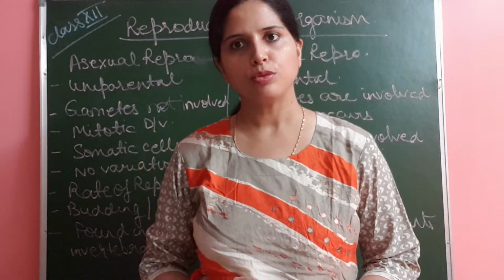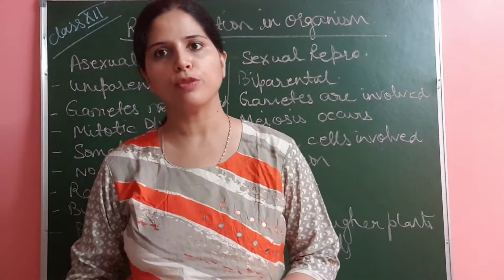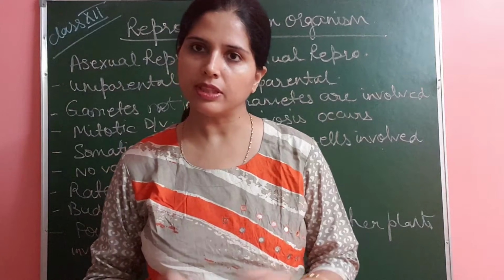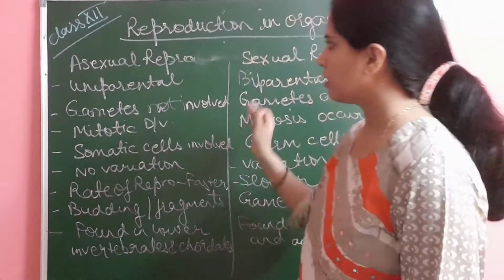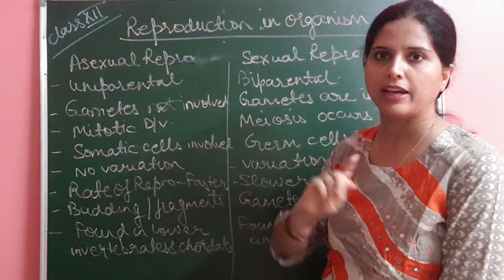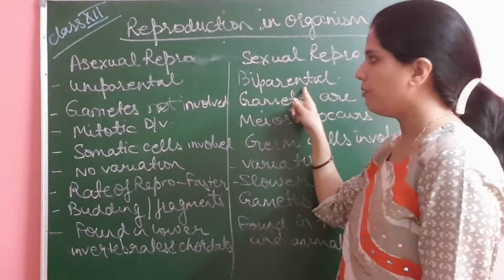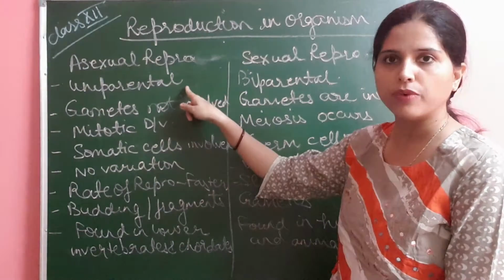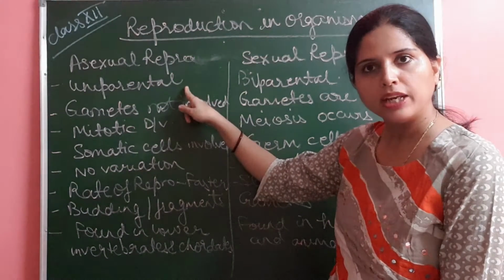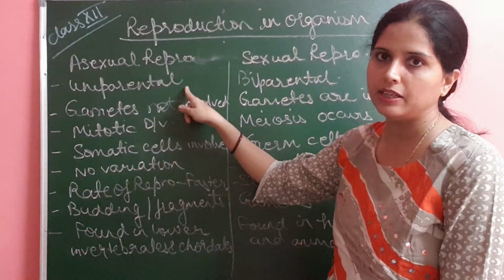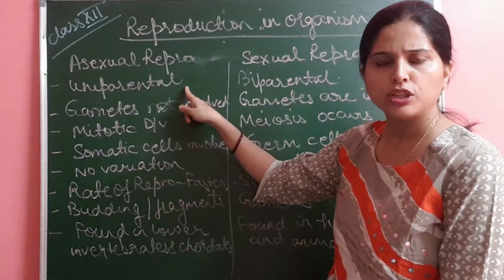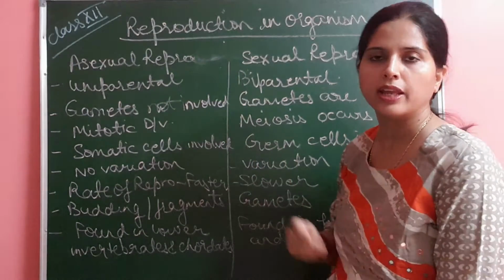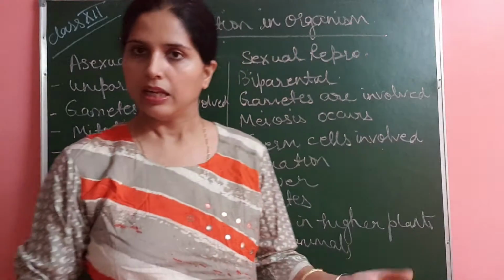So today we are going to start with the difference between asexual reproduction and sexual reproduction that we have completed. A quick summary of the difference between the two. Asexual reproduction is uniparental, where one parent is involved; sexual reproduction is biparental, where two parents are involved. Here, from one parent only the progeny can be formed, as we have seen in binary fission, fragmentation and budding. These are all types of asexual reproduction where the uniparental mode is there.